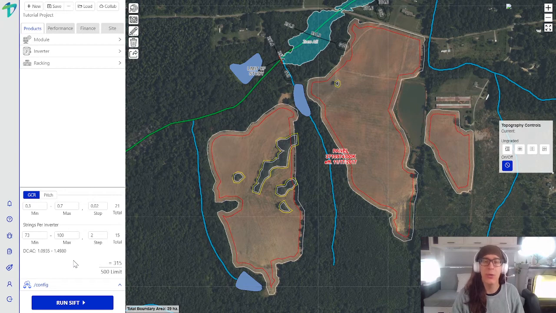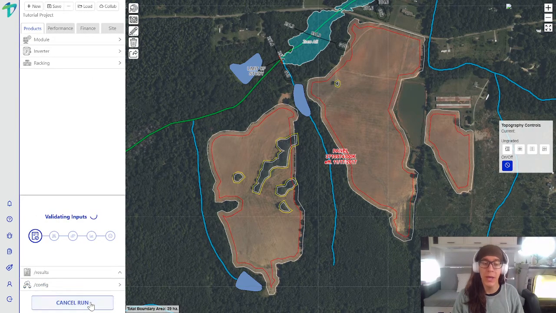And this is really where the power of SIFT lies. So what we'll be asking SIFT to analyze today is a range of GCRs from 0.3 to 0.7 at a 0.02 step, giving us 21 total GCRs. It also has the ability to analyze a range of pitches if you're more comfortable with that variable, but for this tutorial we'll stick with GCR. And we'll also be asking SIFT to analyze a range of DC-AC ratios from about 1.1 to 1.5 based on a min and max strings per inverter at a 2-step, giving us 15 total DC-AC ratios. So I'll go ahead and hit run.